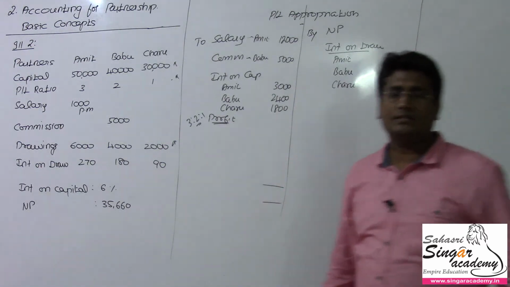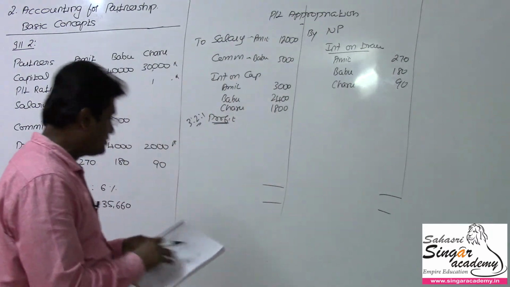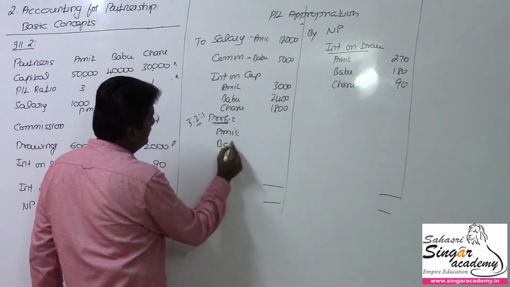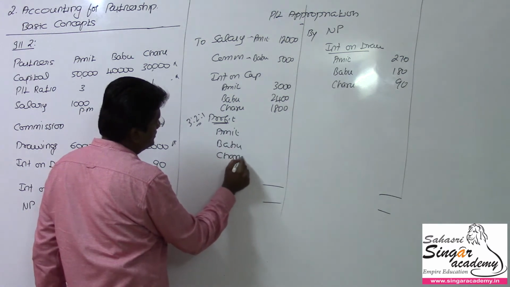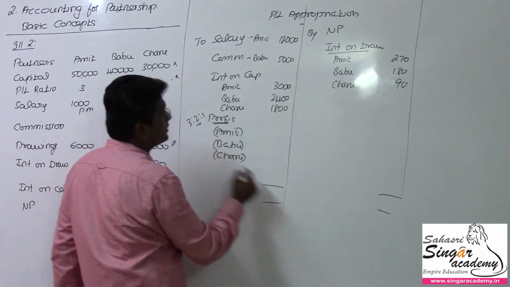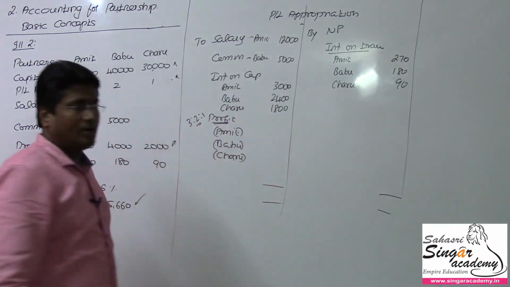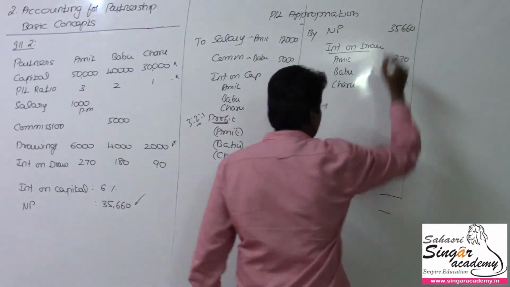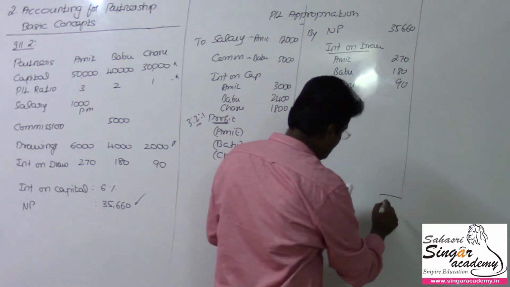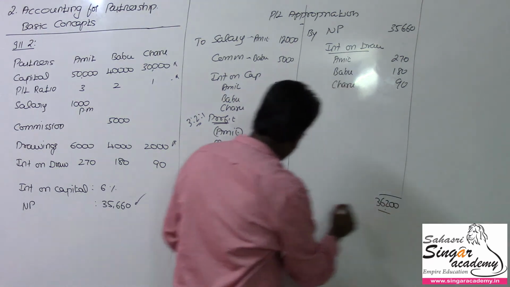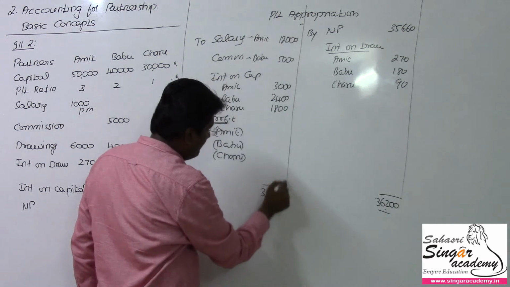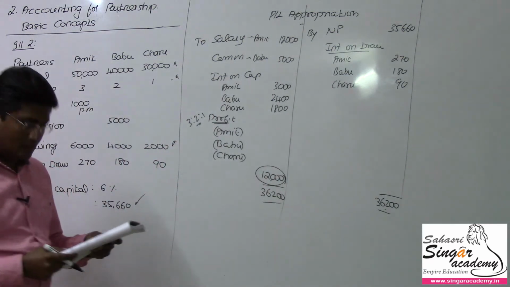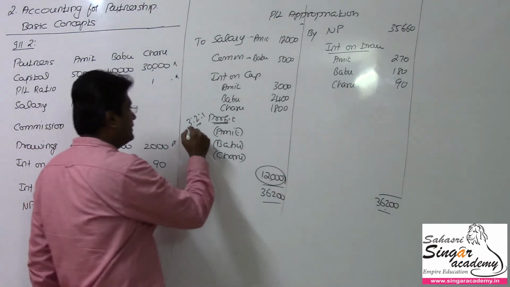That's all. The final balance, the profit, will be distributed to these three: Amit's capital, Babu's capital and Charu's capital, right? That's how we can distribute here. Profit distributed. Finally, the net profit we got by preparing the P&L account is transferred here. So 35,660. The total being 36,200. If I tally, the balance is 12,000 rupees. That 12,000 should be distributed to these three in the ratio of 3:2:1.